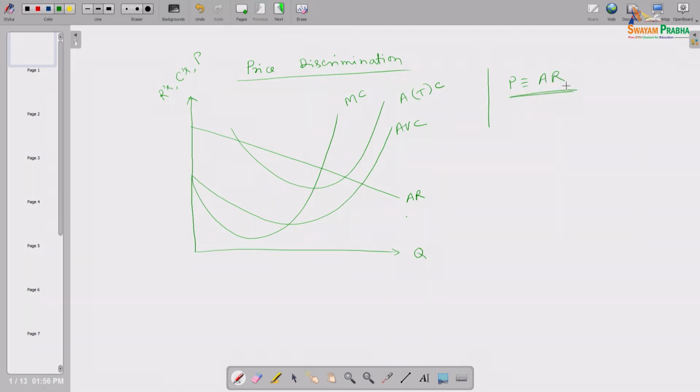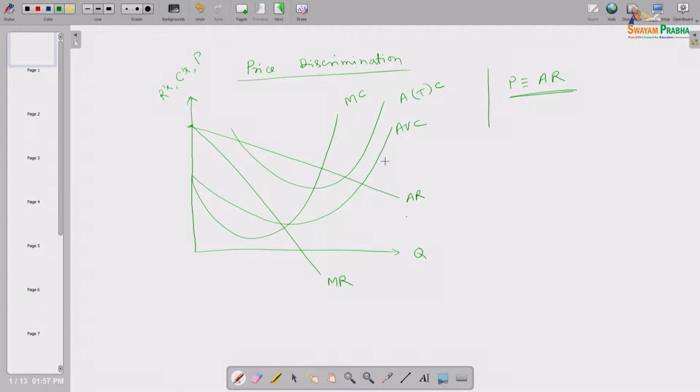Whatever is the price, that is the average revenue. So, this is the average revenue curve, and given a downward straight line demand curve, we will have a similar straight line marginal revenue curve with the same vertical intercept, and slope double that of the AR line or demand curve, that we have proved in the class.